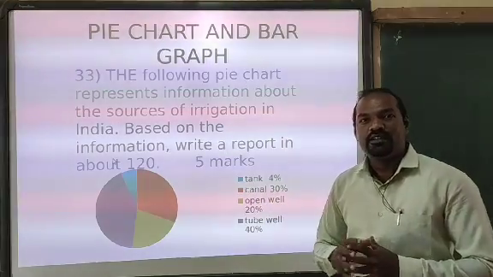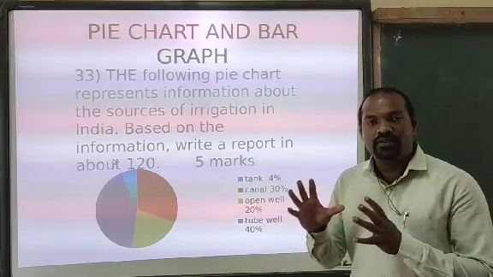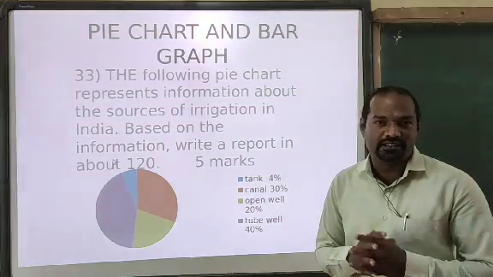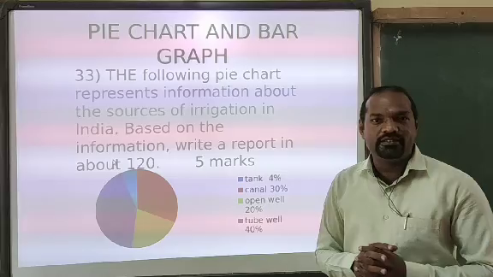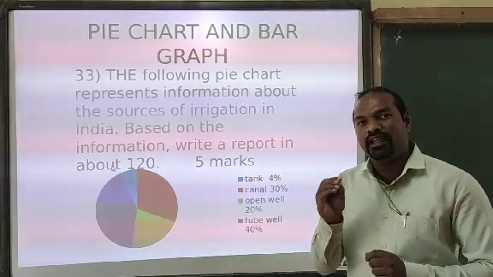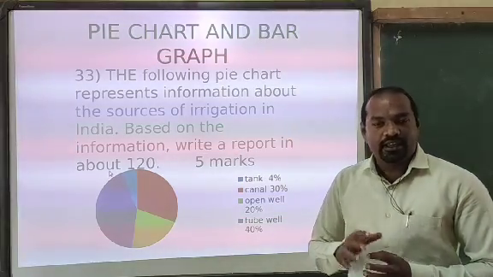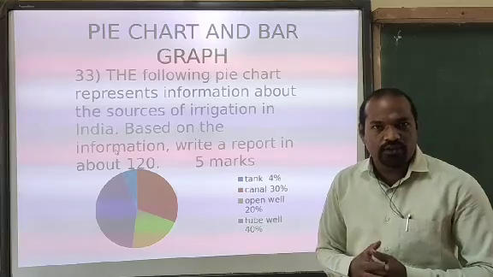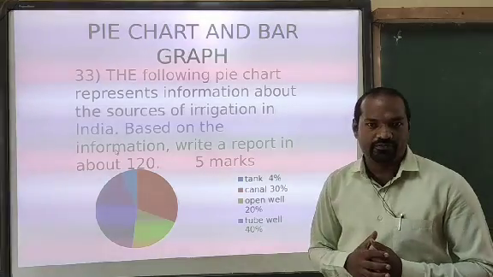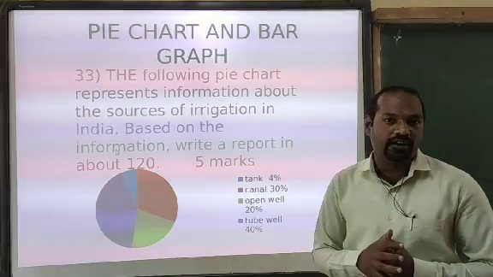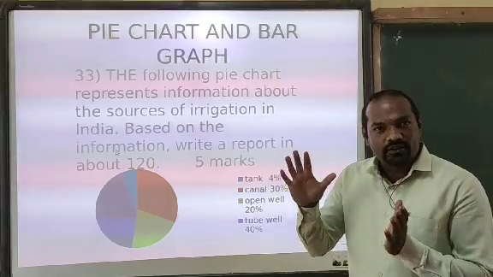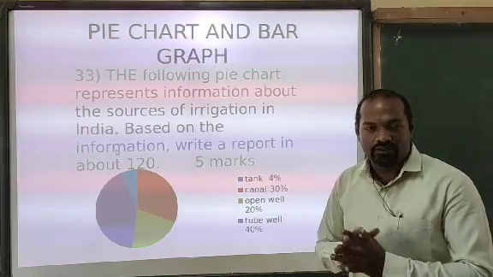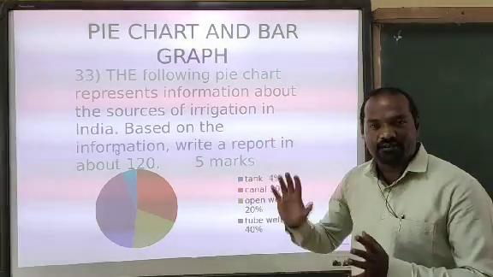My dear students, this question will come in your annual examination as question number 33. You have a choice between speech writing and report writing. In report writing, they might ask you either the pie chart or bar graph, and it is for 5 marks. The question will be like this in your annual examination. I'll give one example here.